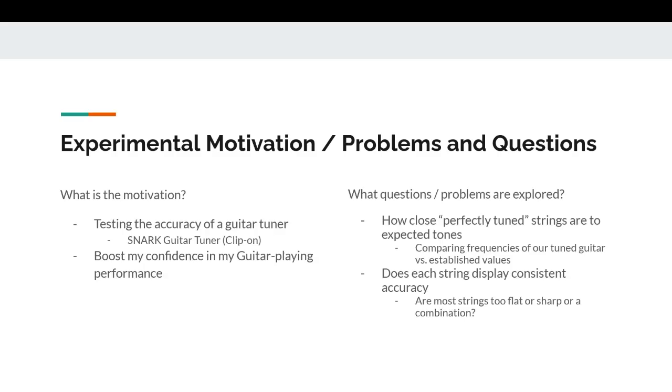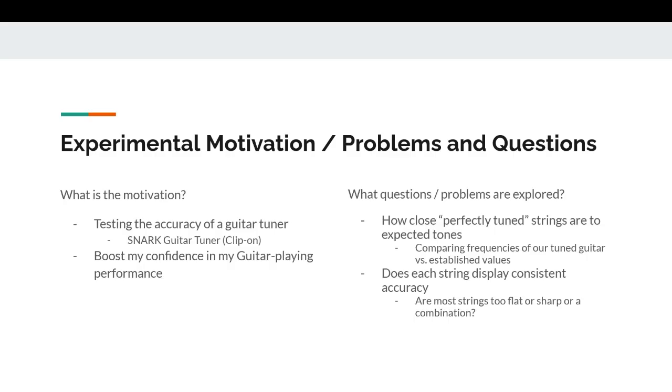Now let's move on to my personal experiment. The motivation for my experiment was to test the accuracy of my guitar tuner. And by carrying this experiment out, I found out it would actually help me play better and help boost my confidence, as I knew that I would have equipment that actually works and is actually helping me.